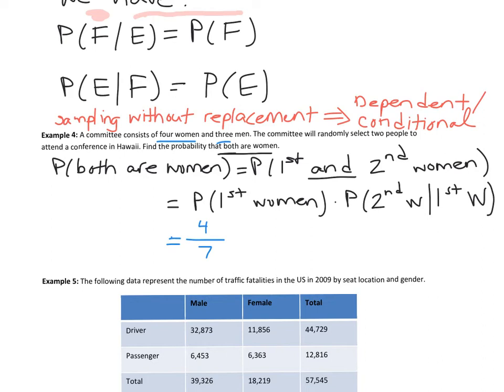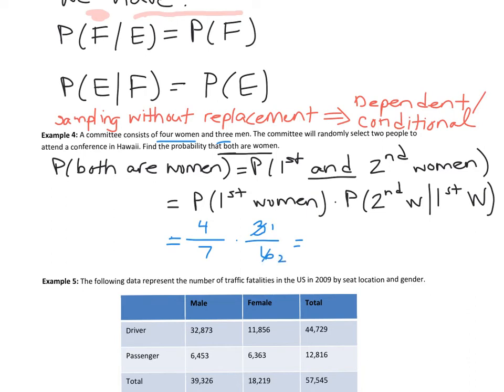All right, now the second draw. If you've already chosen one person, there's 6 people left in your committee. How many are women? Well, if you chose 1 woman, then you're left with 3. So the probability that the second pick is a woman, given the first pick was a woman, is 3 out of 6. And then we can cross multiply. You can reduce first if you like. I always like to reduce.